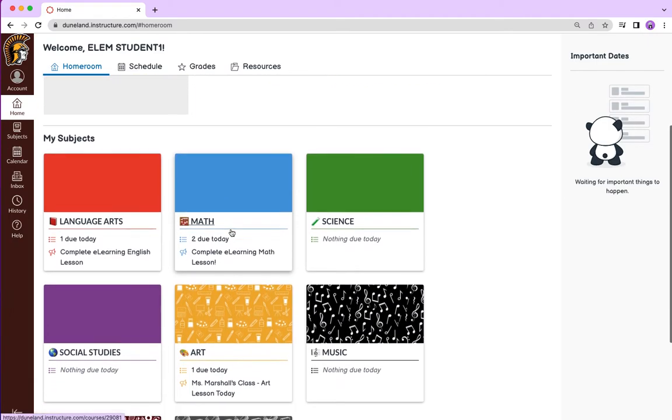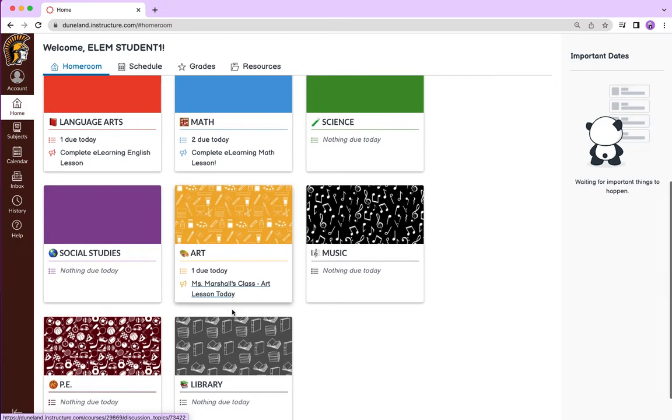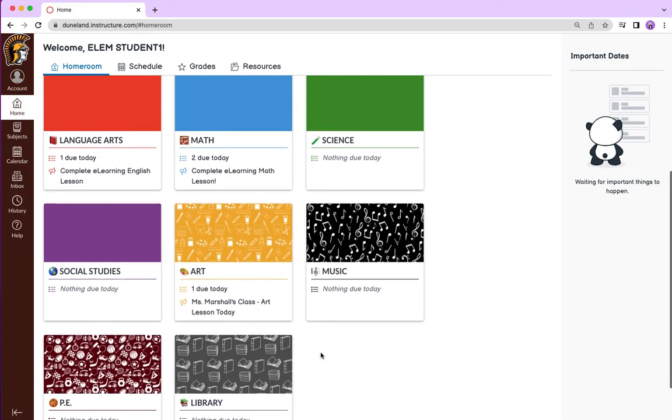I also can see on my individual subjects, not only did I have that announcement for the ones where I need to go to, but I also have something telling me that I have things that have been assigned to me. So I can see very obviously from my tiles as a student that I need to go to language arts, to math, and to art.